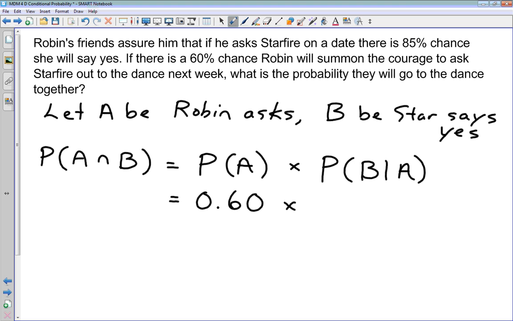Next, we want the conditional probability B given A. There is an 85% chance that she will say yes if he asks her, okay? If he asks her, that's the conditional part. So if there's an 85% chance that if she is asked, she will say yes, we've got both numbers that we need to calculate our probability. So 0.6 times 0.85 gives us 0.51, okay?